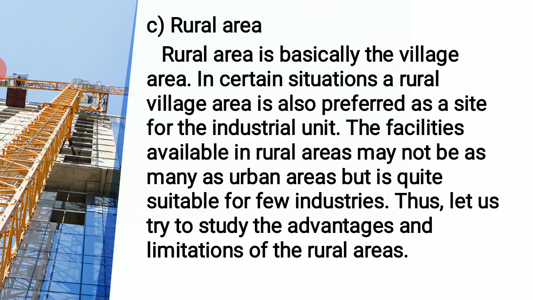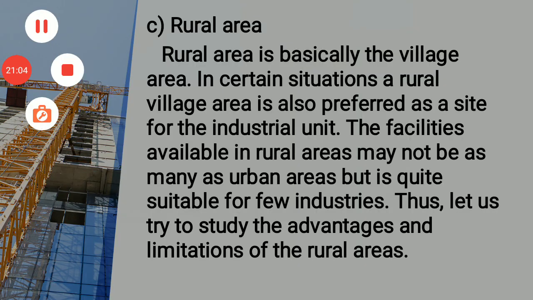You want unskilled labor, you want agricultural product, say your raw material comes basically from agricultural product which you get within a very short distance or which is easily available. When you look for such advantages, rural area may be preferred as the best. So for a few industries it may be a boon, or it may be very convenient for them to move to the rural side.